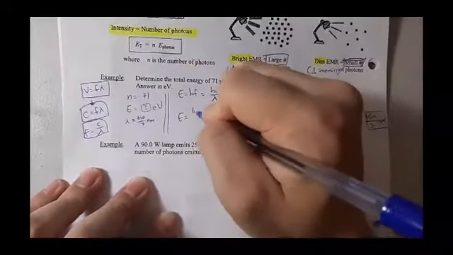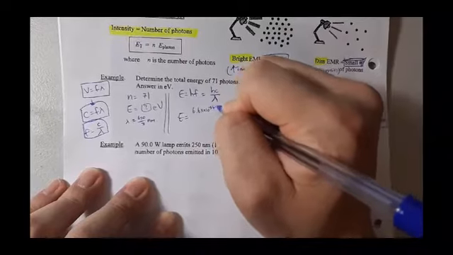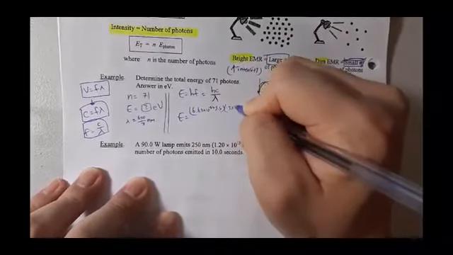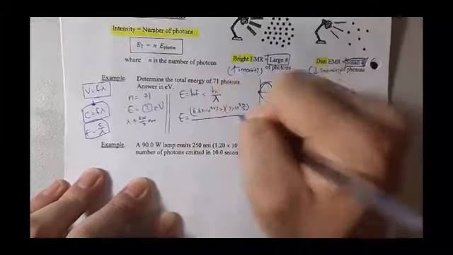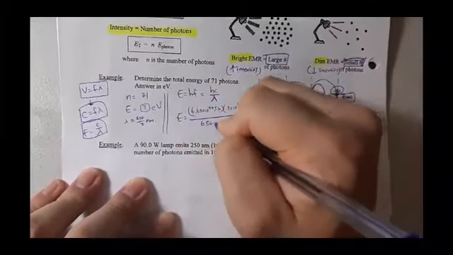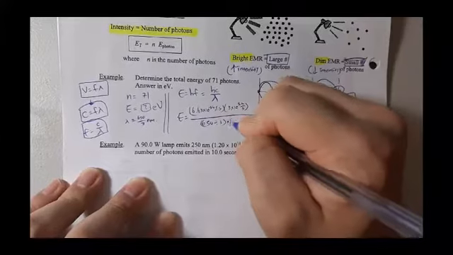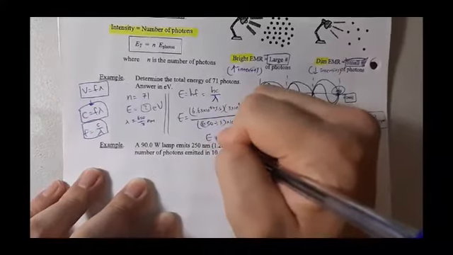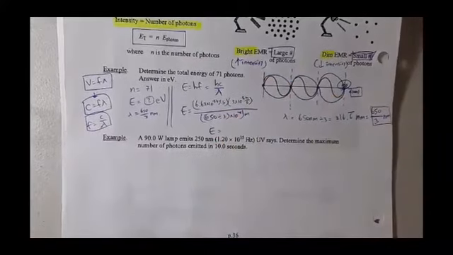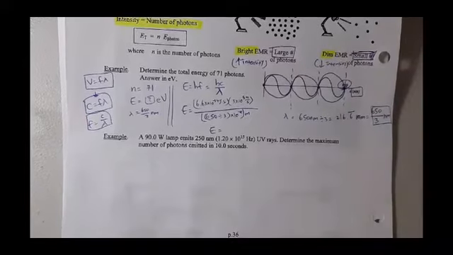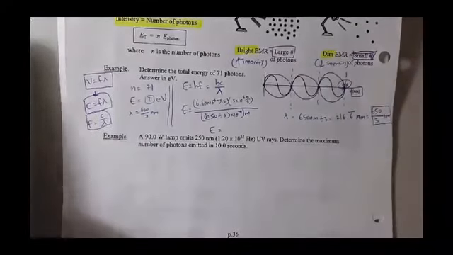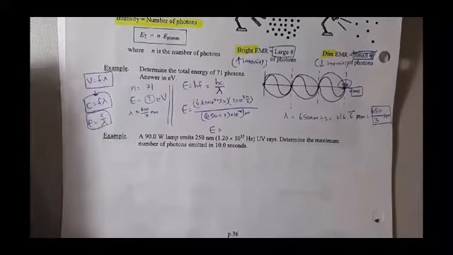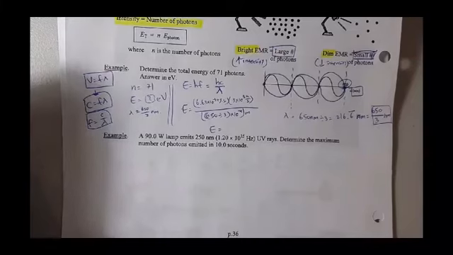But in any case, let's punch some numbers in. 6.63 times 10 to the power of negative 34 joule second, times 3 times 10 to the power of 8 meter per second, divided by wavelength, which is 650 divided by 3, times 10 to the power of negative 9 meter, because it's nanometer. And we are going to punch the number in. I purposely did joule. You can directly use electronvolt, but the reason that I'm doing it in joule is so that you know how to convert back and forth. It is an important skill.